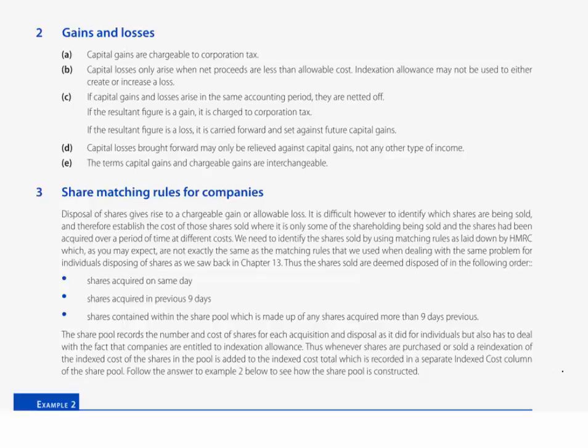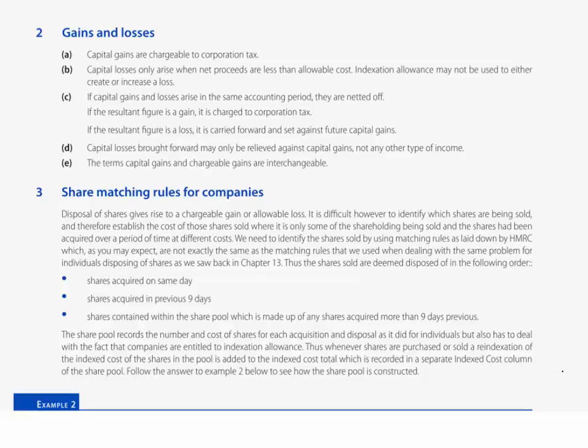Whereas in our introduction we said the main issue will be one of recognising when a company sells some but not all of its shares that it owns in a particular company, then what is the allowable cost? You might want to go back and remind yourself of how we dealt with this situation for individuals in terms of the share matching rules and the different ways by which then we may acquire or indeed dispose of shares.